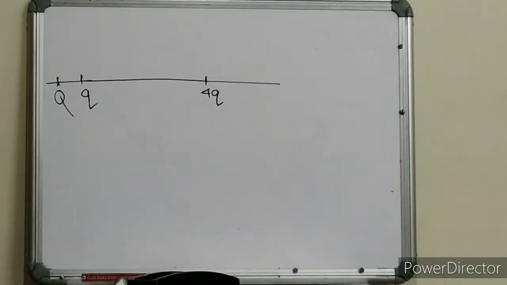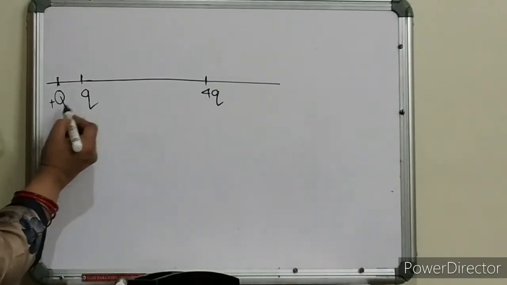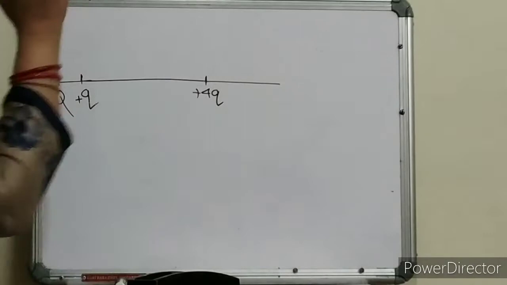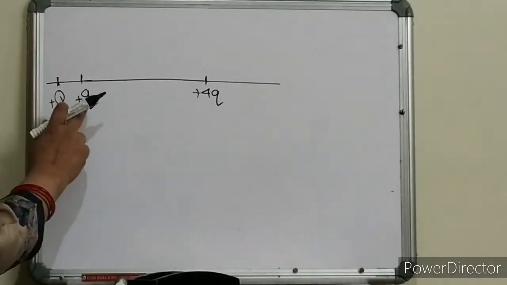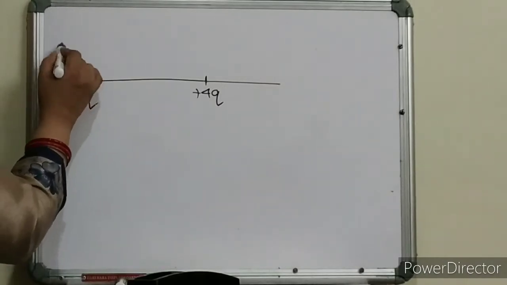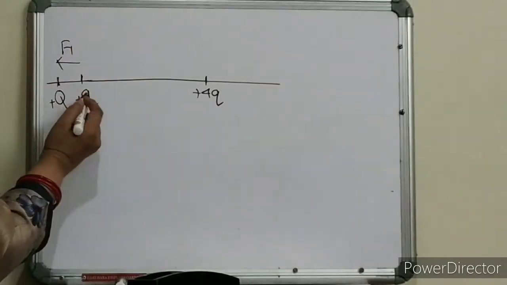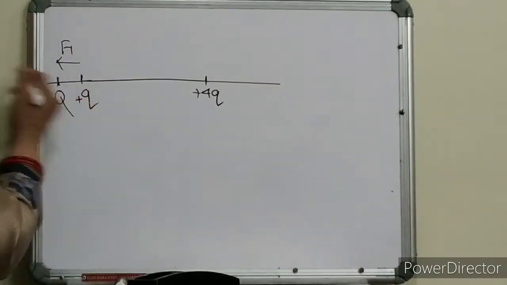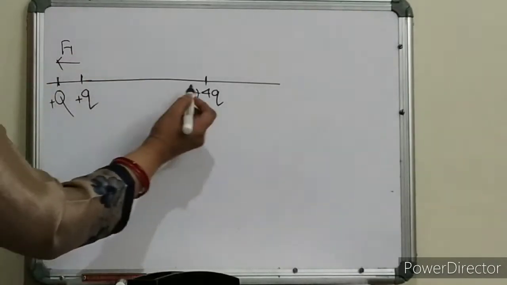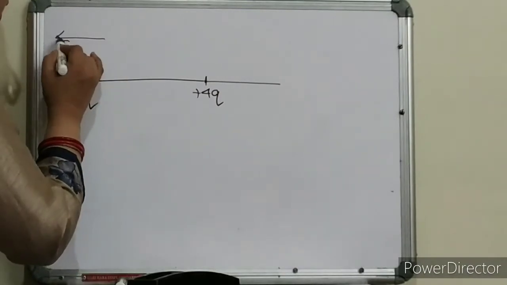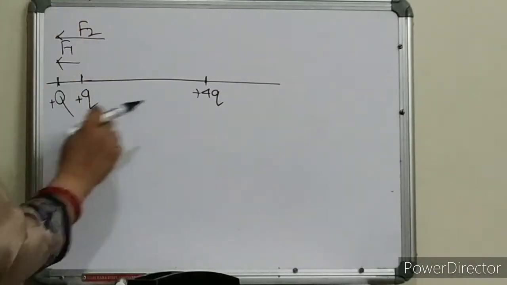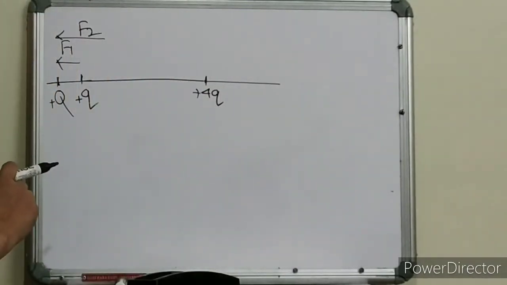Then what will happen? See, this is plus Q, this is plus Q, this is plus 4Q. Now this Q will experience force F1 like this because it will push this Q in this direction. Similarly, this plus 4Q will also push in this direction because this is also positive charge.